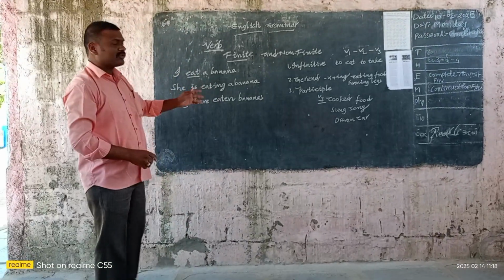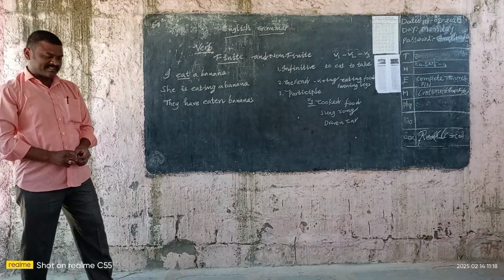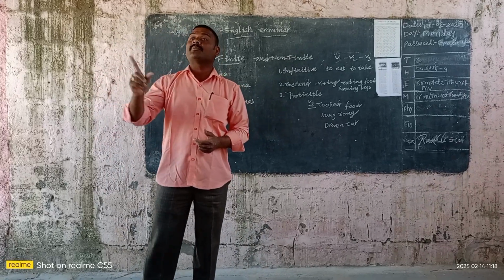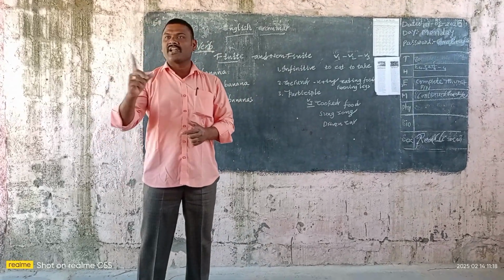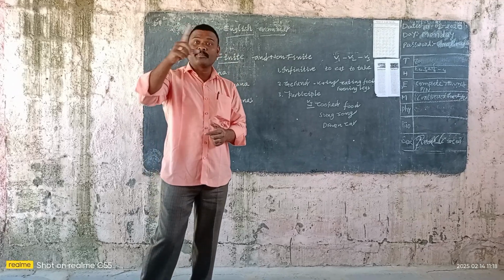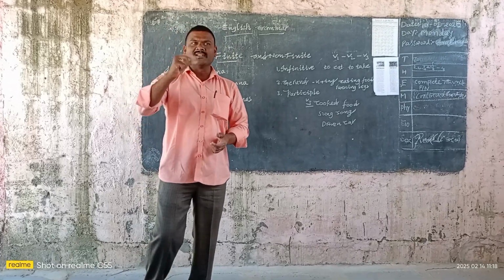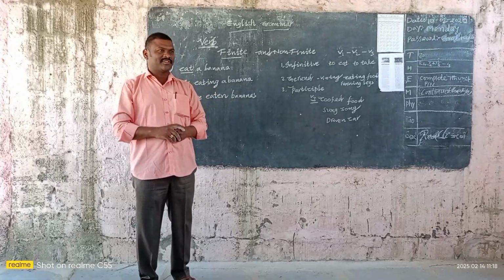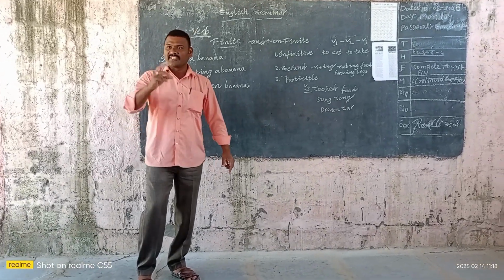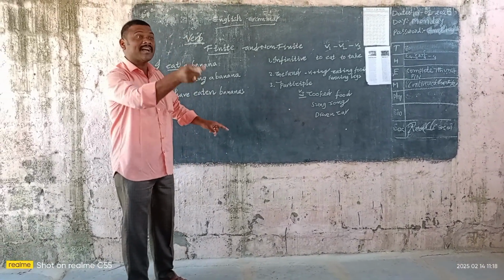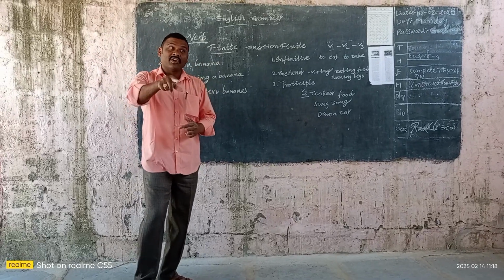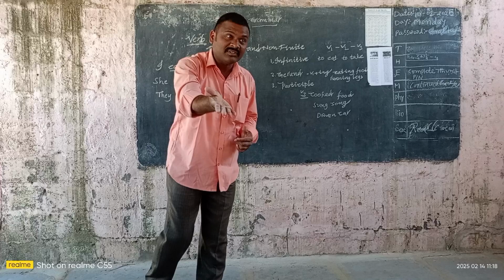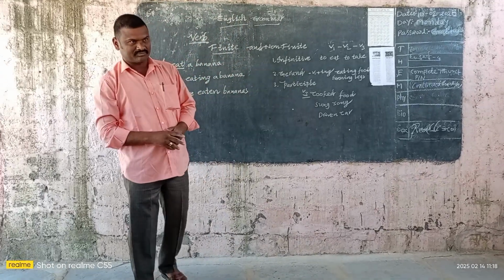Okay, right. Next, adjective. An adjective is a word which qualifies the noun or pronoun. For example, pen, red pen. So red is the adjective. Board is a noun. Blackboard: black is the adjective. That means the word which qualifies the noun is known as the adjective.